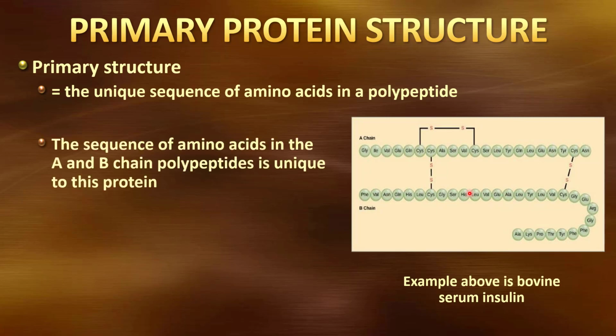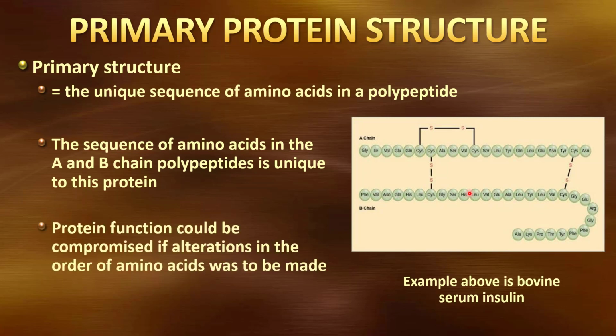The sequence of the amino acids is unique to this protein. If we were to alter this sequence of amino acids, it could alter the function of this protein. So if we don't have the same order of our amino acids, even if we had all the same ones there, if they were in a different order, it could drastically change this function.